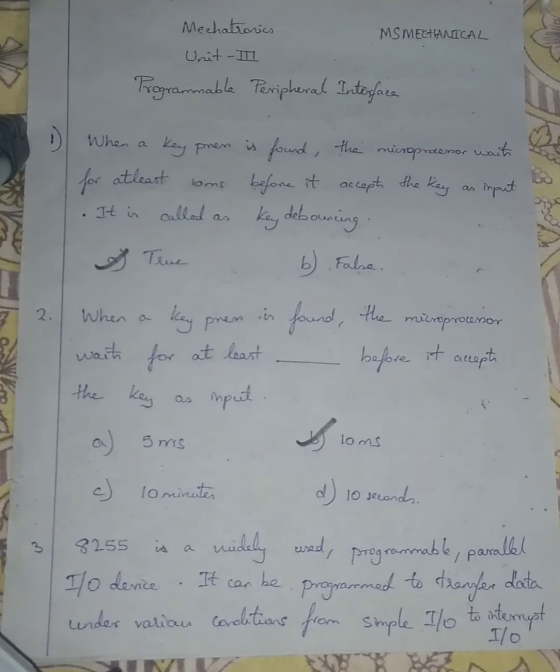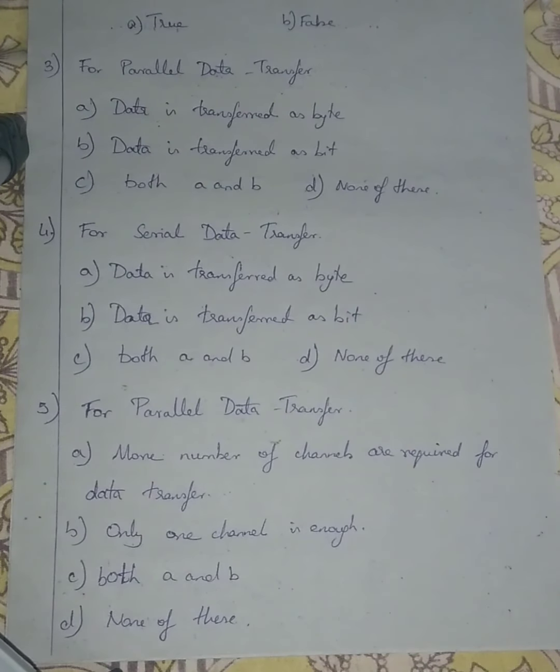Such input-output conditions will be sent through 8255. Option A is true and option B is false. The given sentence is true because 8255 is a programmable parallel input-output device used for giving simple to interrupt input-output signals. So I'm going with option A, true.